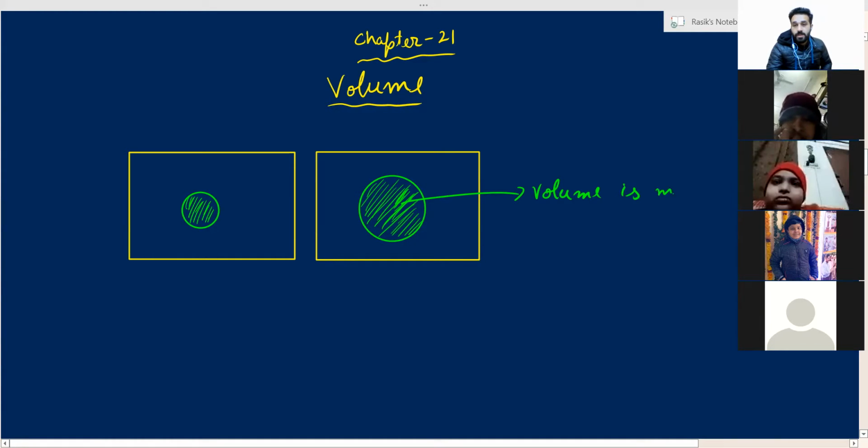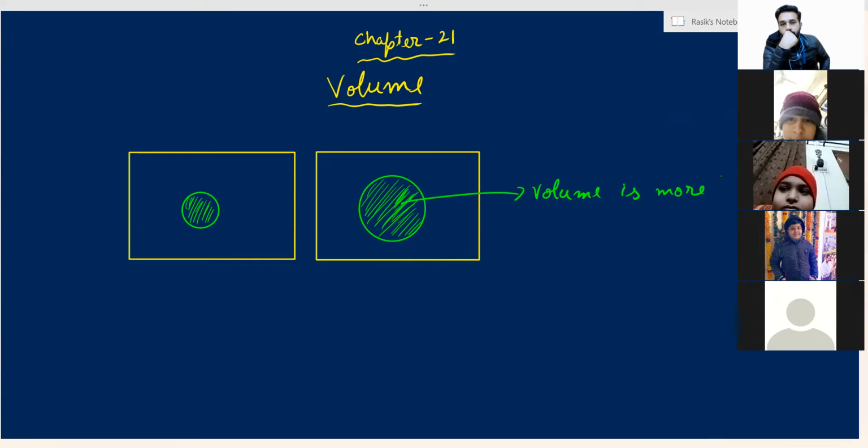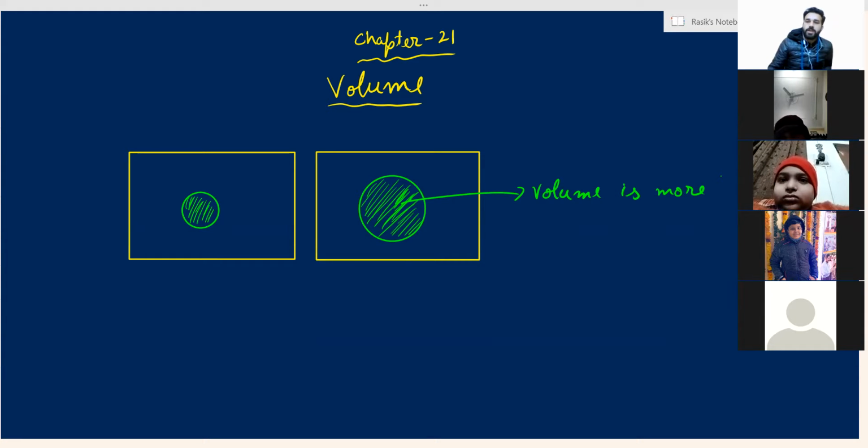That is why it is occupying more space in the room. And the first balloon is small. Its size is less. It is occupying less space in the room. So we can say that its volume is less. Clear? Are you all getting the meaning of volume?